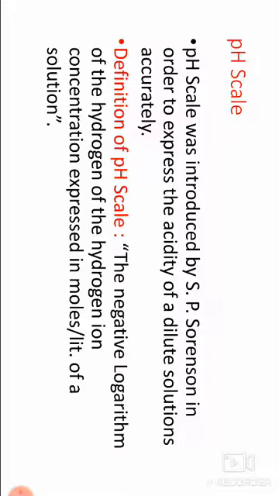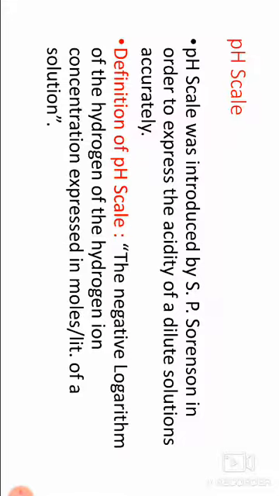It is represented as Kw. Its units are moles square per liter square. Kw value at 25 degrees temperature is 1 into 10 to the power of minus 14 moles square per liter square.